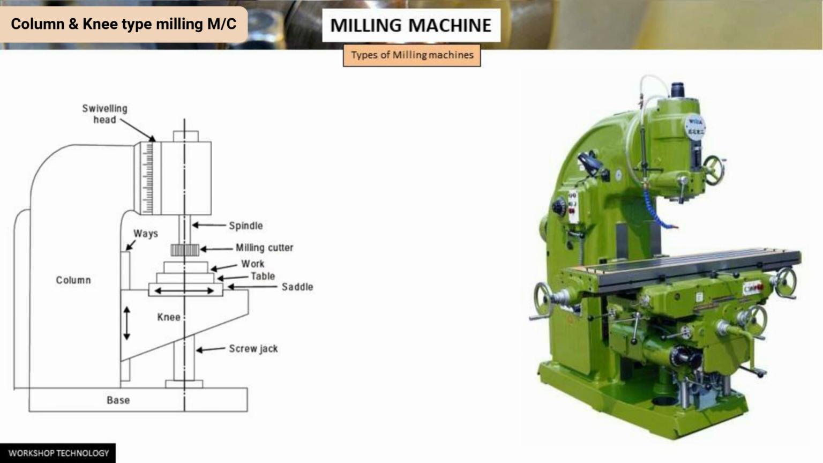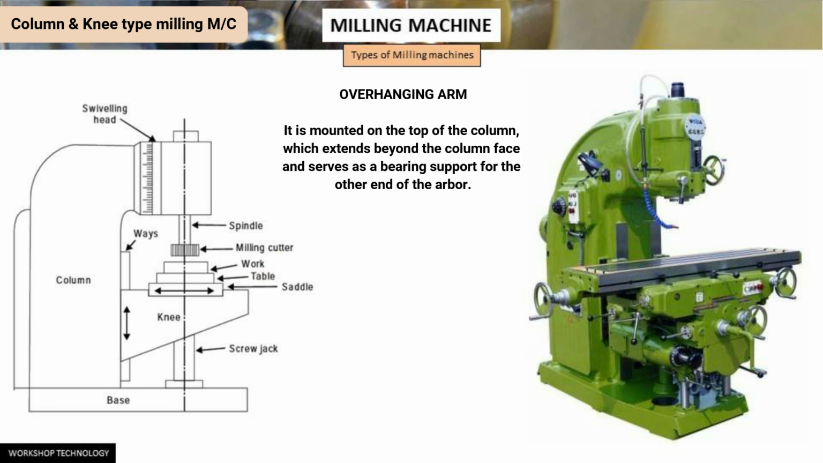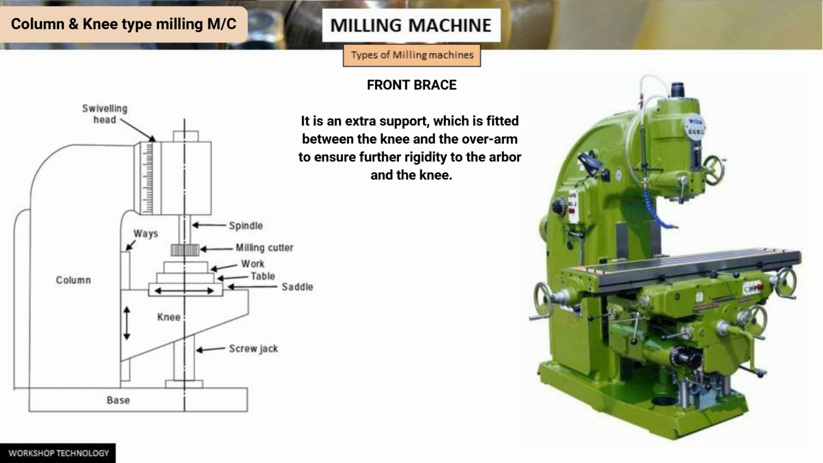Then we have the overhanging arm. It is mounted on the top of the column, extends beyond the column face and serves as a bearing support for the other end of the arbor. And then we have the front brace. It is an extra support which is fitted between the knee and the overarm.